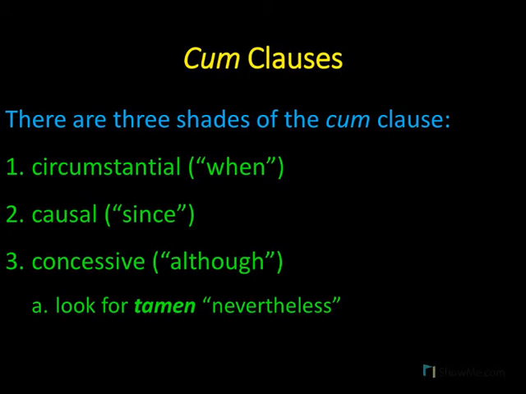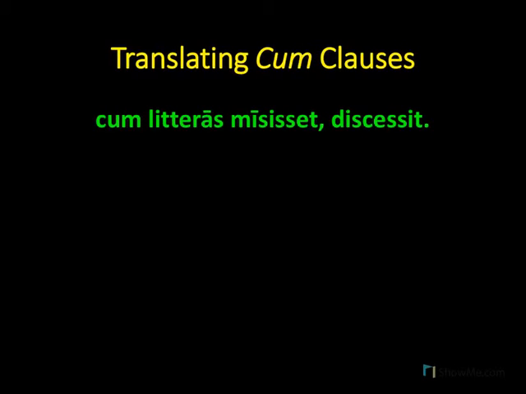Now let's look at 3 examples of cum clauses, and we'll determine whether we're working with a circumstantial, a causal, or a concessive cum clause. Here's our first example. Cum litteras miscesset, discessit. Now we can tell that discessit is the main verb. There's no stated nominative subject, so discessit will also provide our subject.